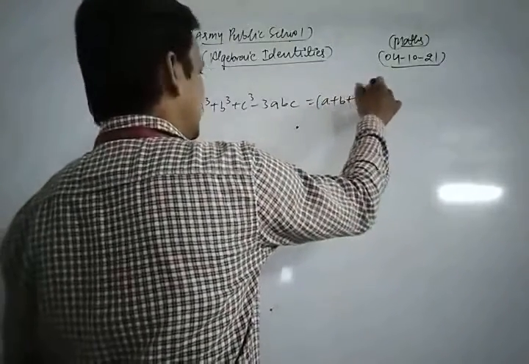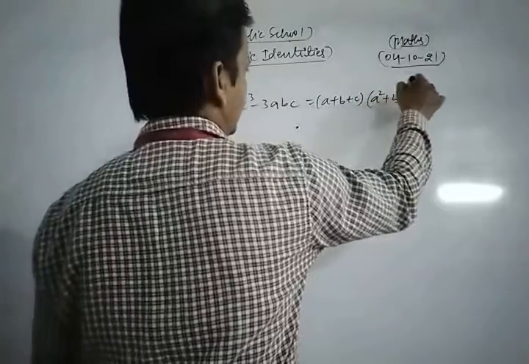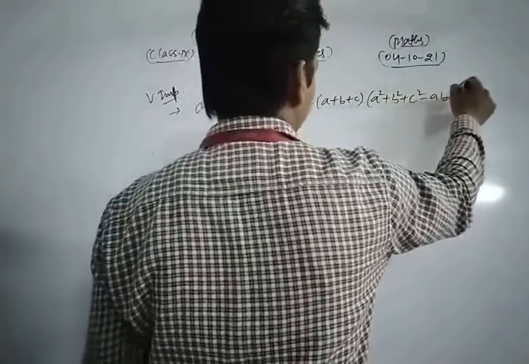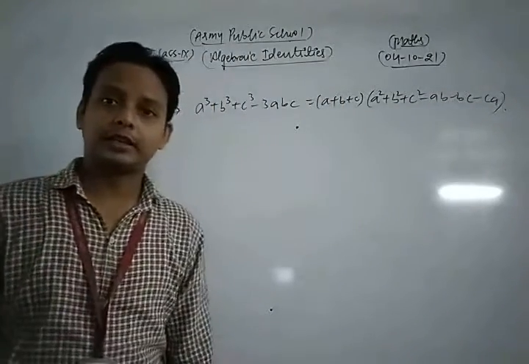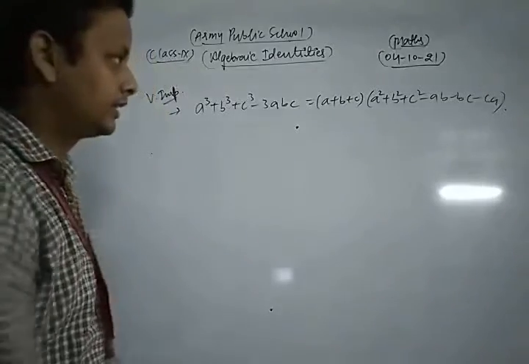(a plus b plus c) in one bracket and in another bracket a square plus b square plus c square minus ab minus bc minus ca. This is a very important algebraic identity. You know that very well.